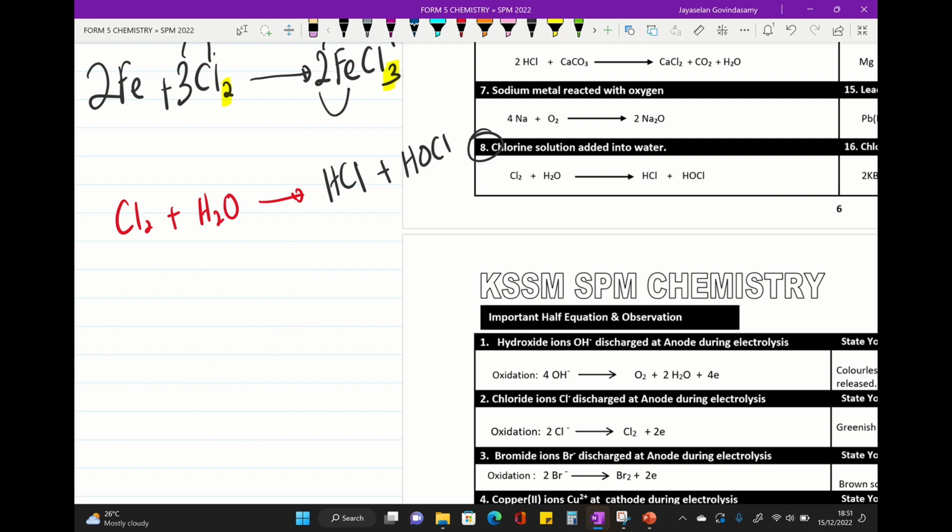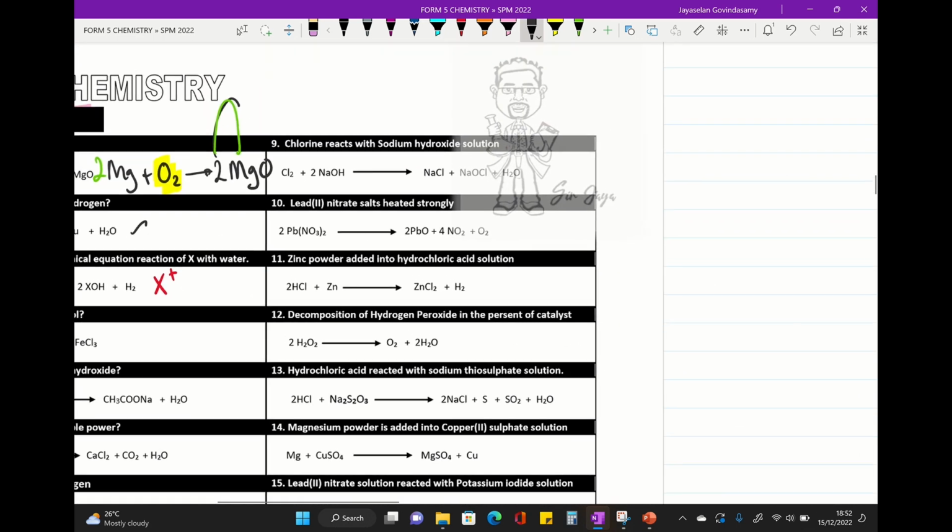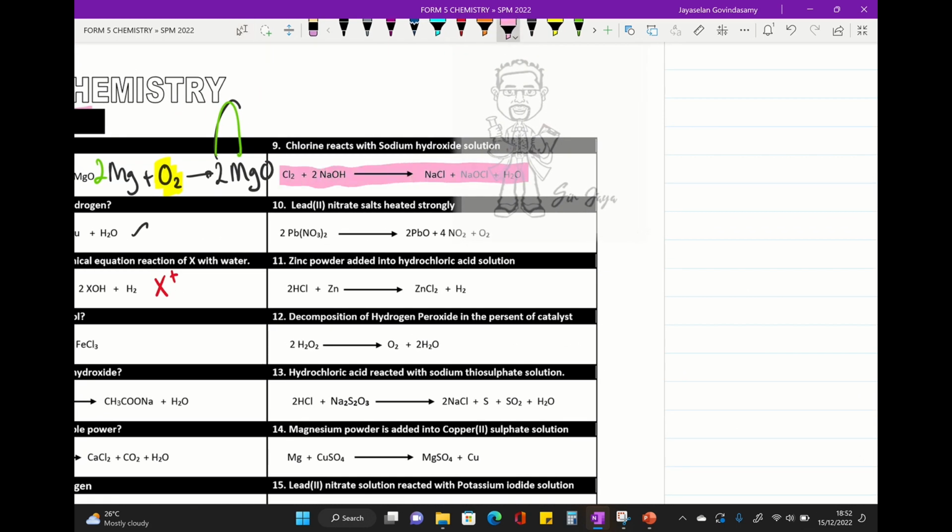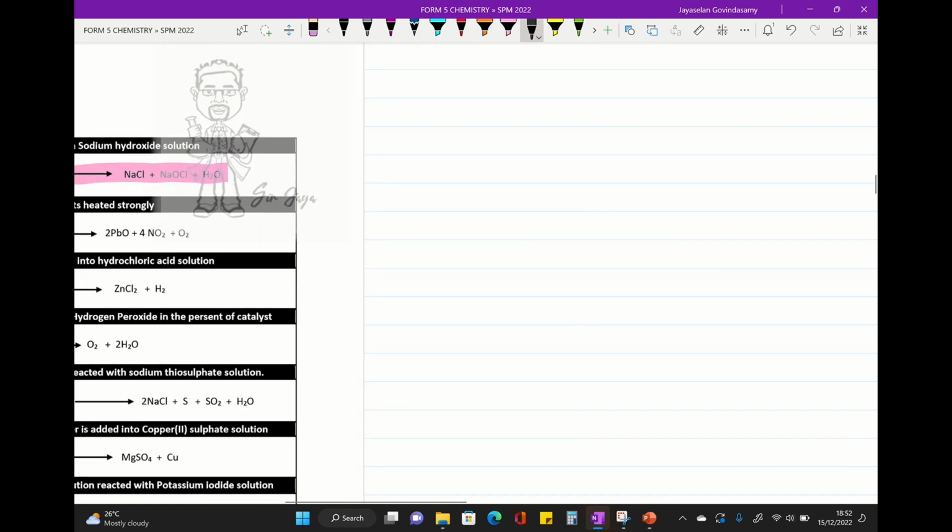All right, so please remember this is a strong bleaching agent. Hypochlorous acid is a strong bleaching agent. When we place a blue litmus paper, it will turn to red and bleach to white color. Right, so please remember all this, and we move on to the next part. When chlorine react with alkaline solution like sodium hydroxide, how to do the equation.